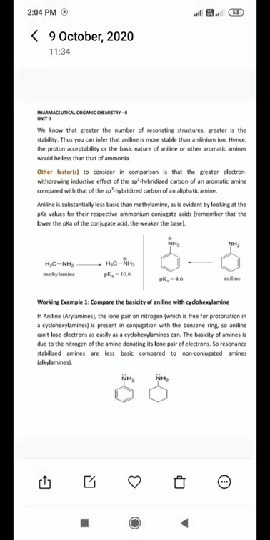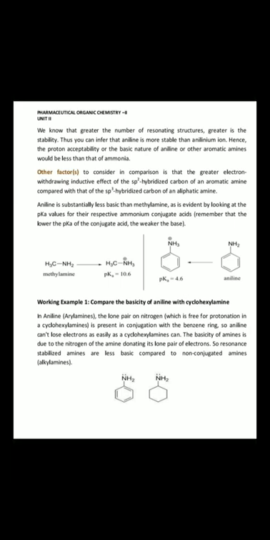Methylamine converted into its conjugate form is CH3NH3+. The pKa value for the conjugate acid of methylamine is 10.6 and the pKa value for the aniline conjugate is 4.6. So here what they have mentioned: the lower the pKa of the conjugate acid, the weaker the base.